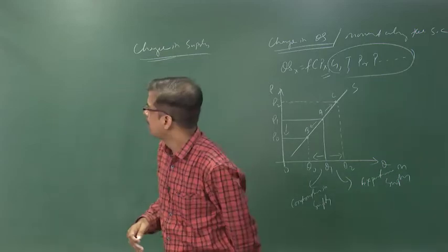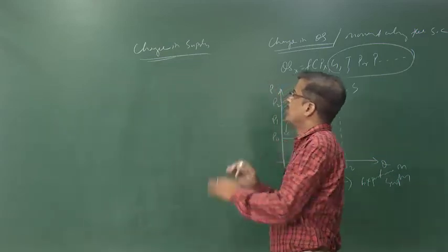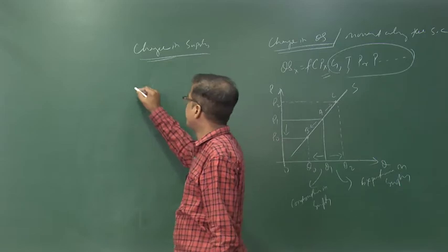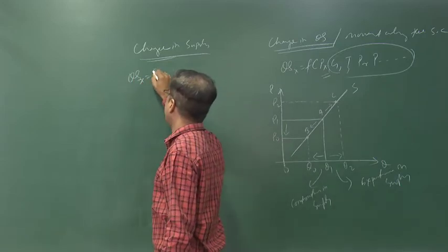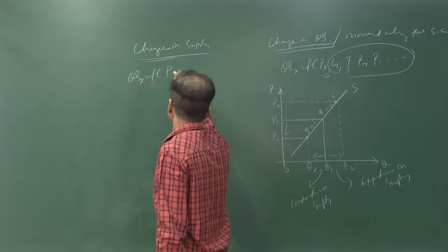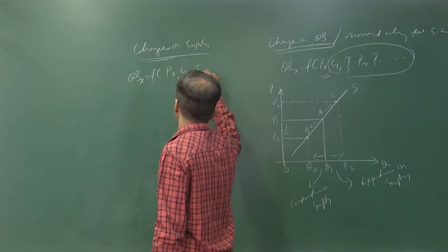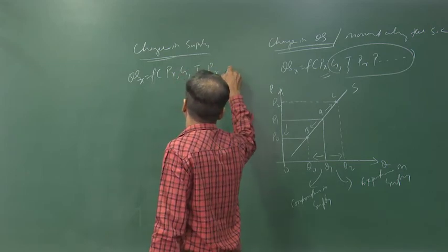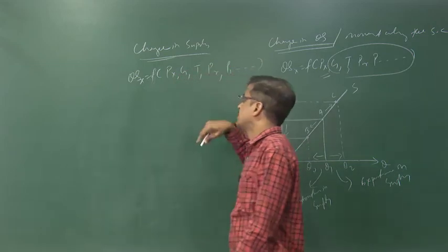Okay. Now, move to change in supply. Here quantity supplied, again it is a function of its price, cost of the producer, level of technology, price of raw material, price of other related commodities and so on.